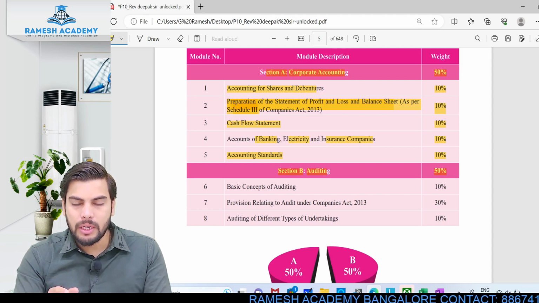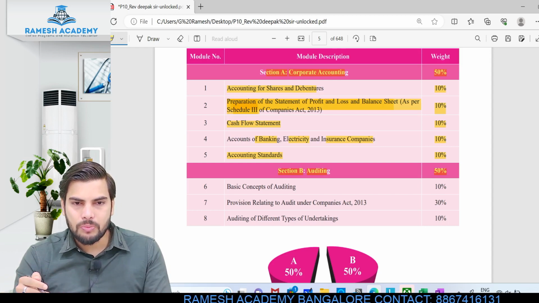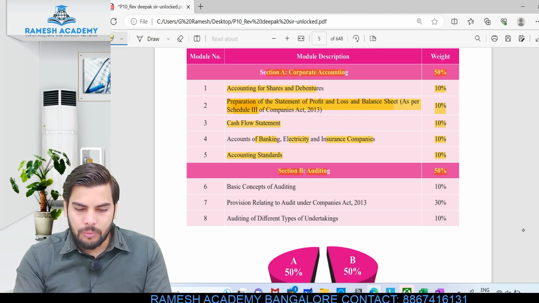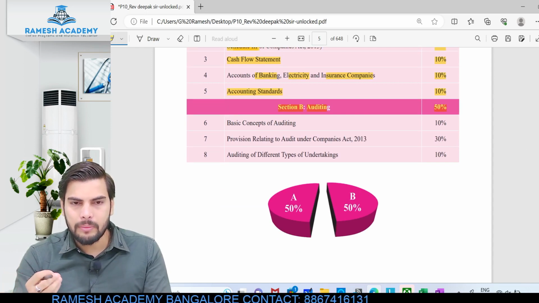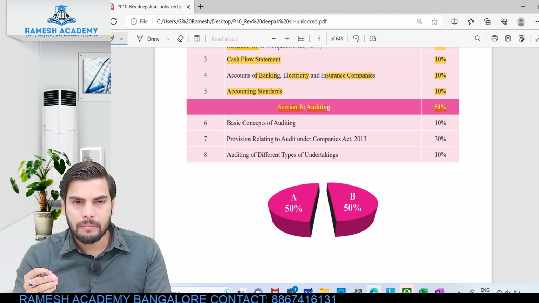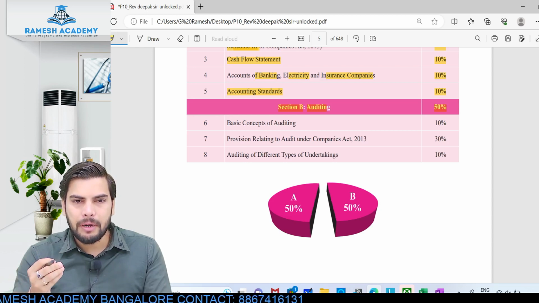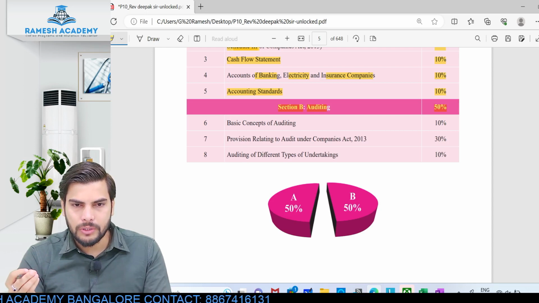So this is pertaining to the corporate accounting part. Now what about the second part of this subject? The second part would be with respect to auditing. Clear? So what is an audit basically? You would have heard about accounting, right? But what is this audit? Audit is nothing but independent examination of books of accounts.